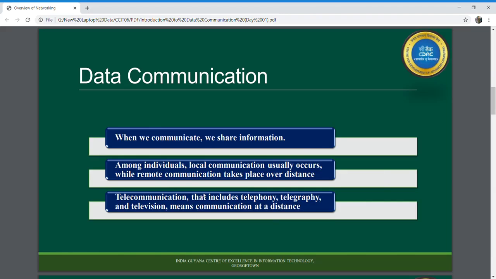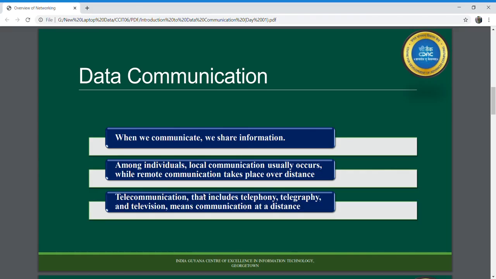For example, with a telephone, if you are present in region 1 and you want to communicate with a person living in region 2, you can easily contact him or her. If you want to send some reports or information, you can use the telegraph to send the information to a distant location.